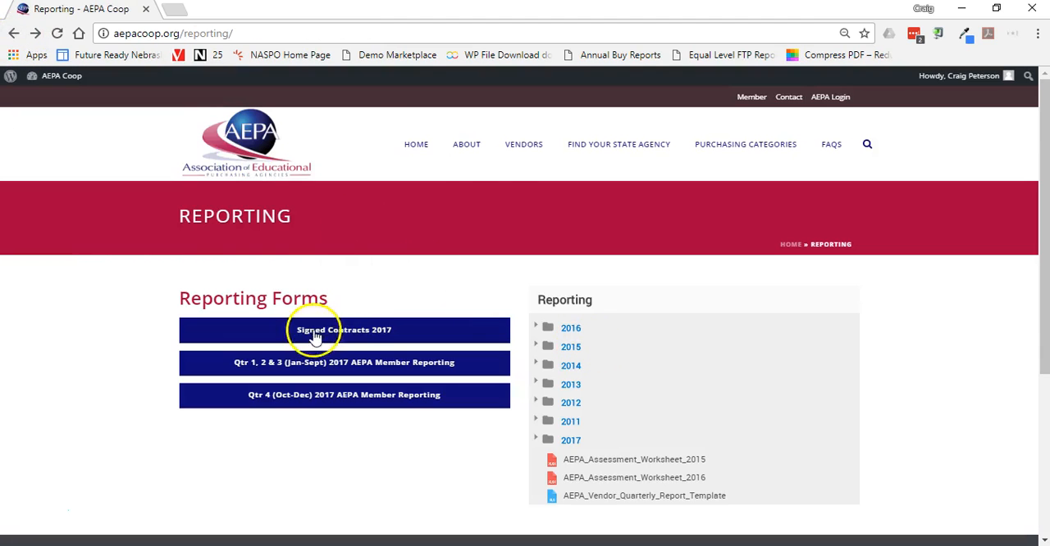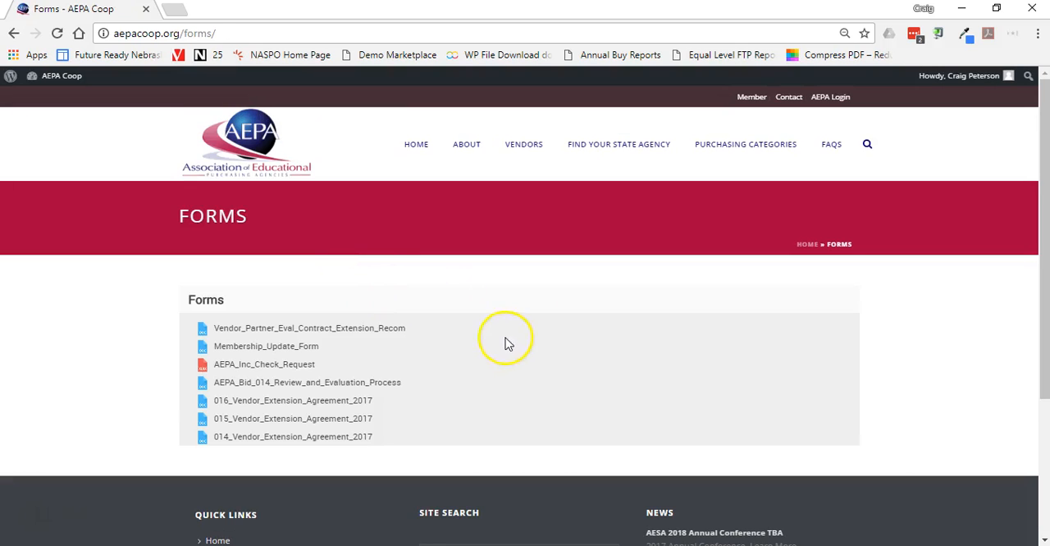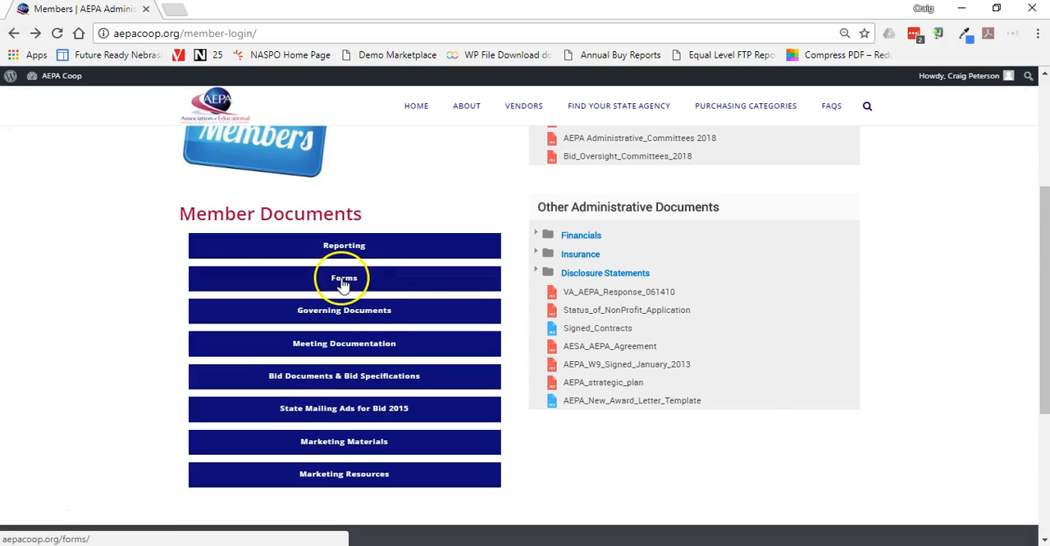So hit the back, and I'm going to go back to the member page here. Forms. I don't know that with the forms how much we're utilizing these particular forms anymore, but a membership update form, a lot of times this just happens through an email anymore. Vendor partner eval, and so forth. So some of these are dated even, so I'm not sure how much that information is being utilized, so maybe that's something we need to consolidate somewhere else or remove completely.